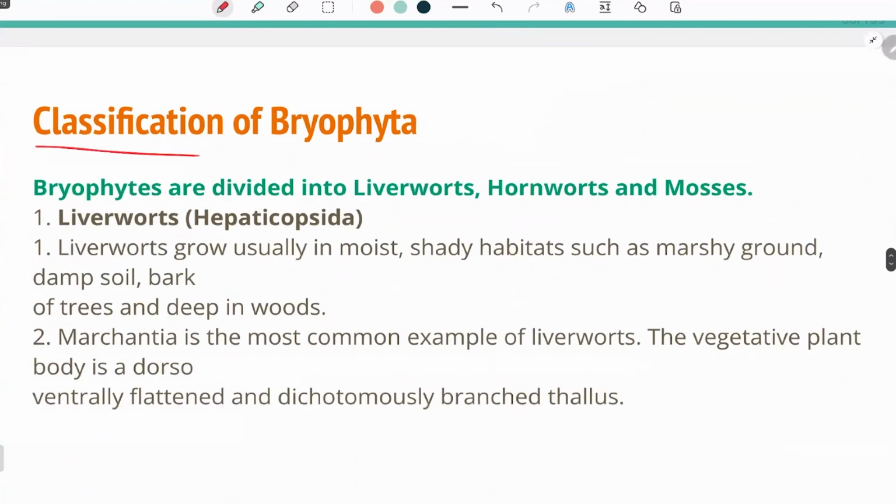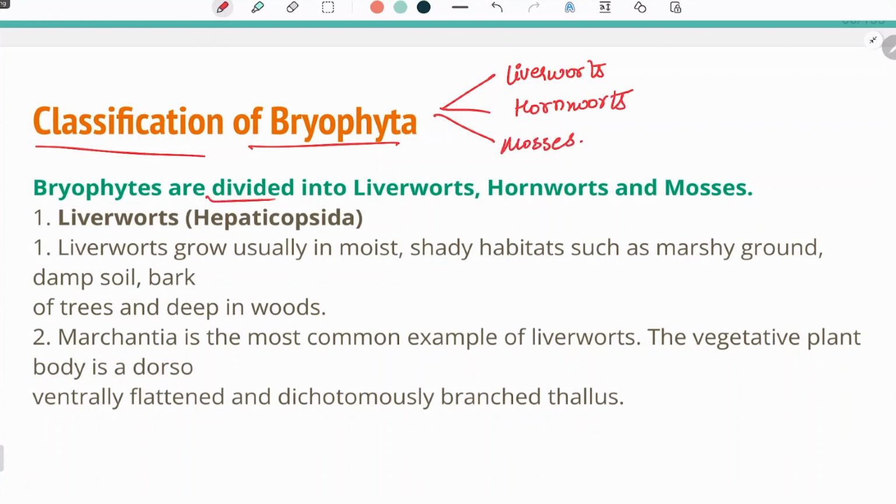Now the classification of bryophyta. Bryophyta are divided into liverworts, hornworts, and mosses. Now the first one is liverworts, which is called Hepaticopsida. Why is it called Hepaticopsida or liverwort? The word hepatic or hepar is derived from the liver.